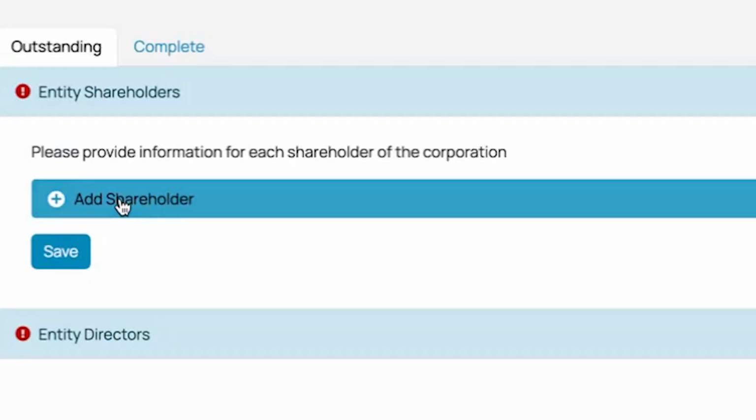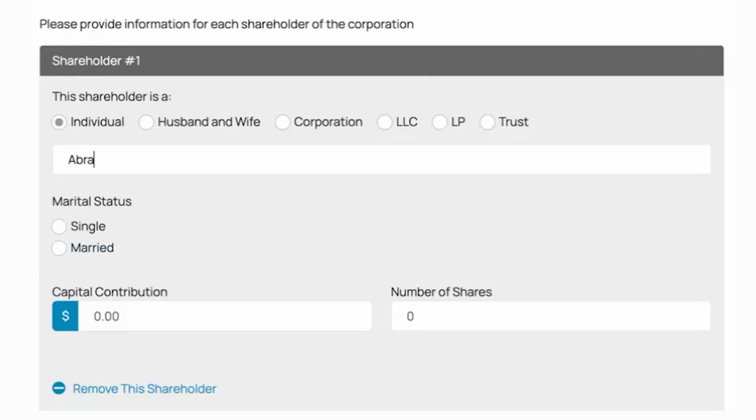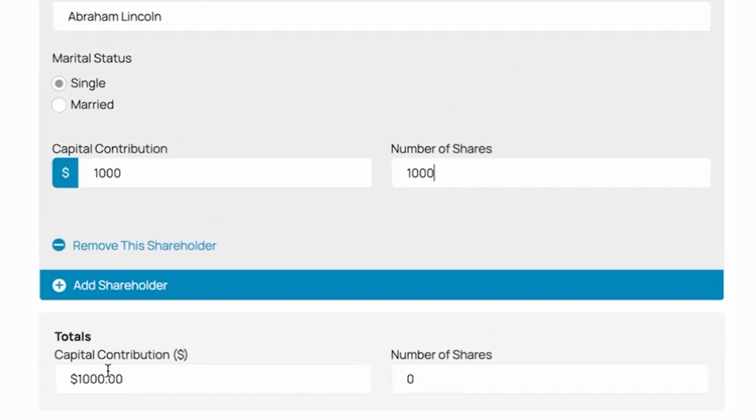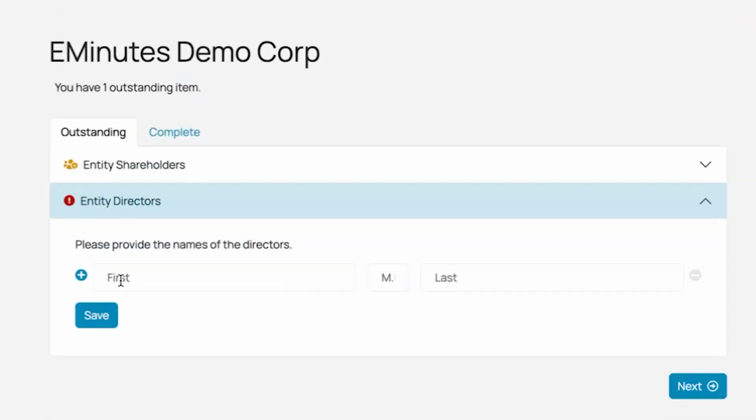We're also going to provide the shareholder information for the corporation. We are just going to say it's Abraham Lincoln and he's single, and we are going to provide that he is contributing $1,000 for 1,000 shares in EMINUTES Demo Corp. And then we're going to save that information, and we need to provide the director information, and we're going to say it's Abraham Lincoln as well. You want to save that.